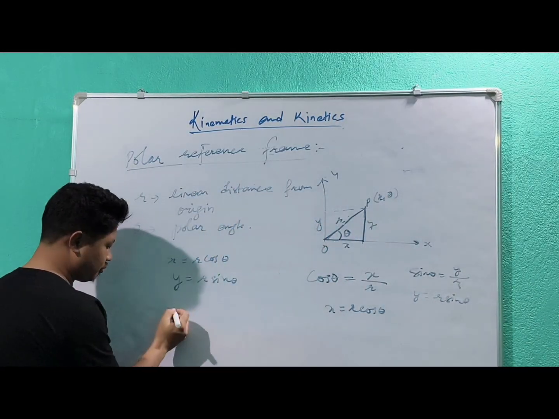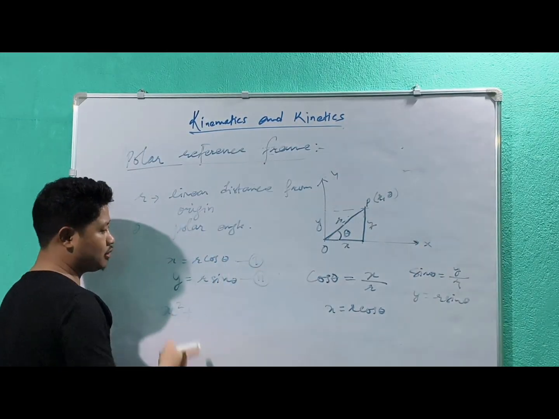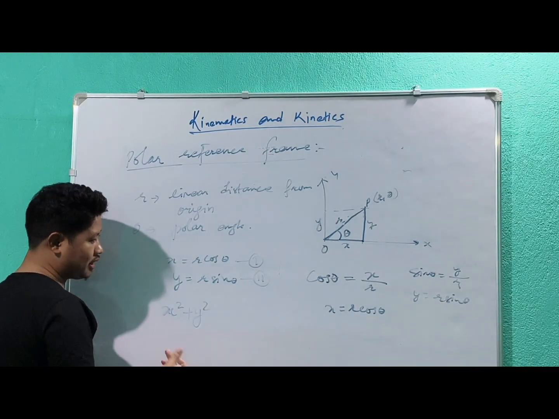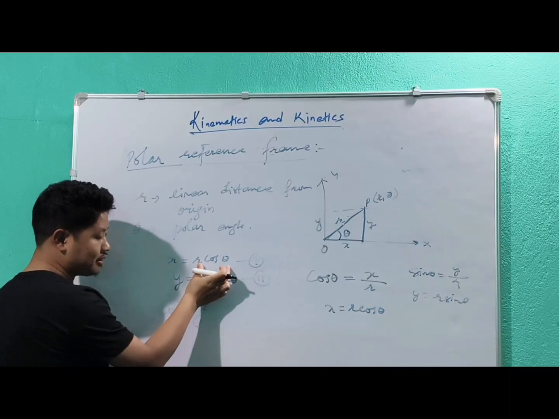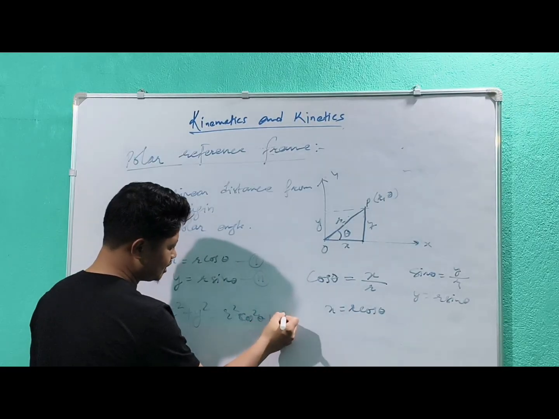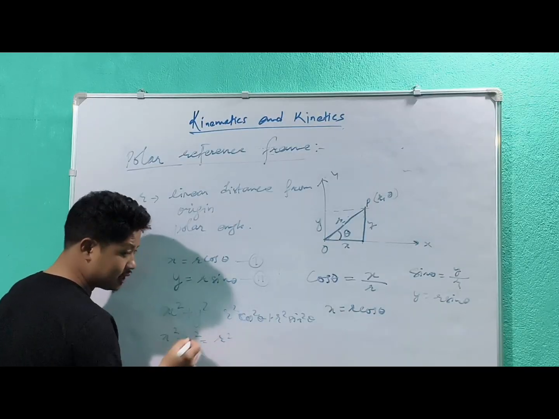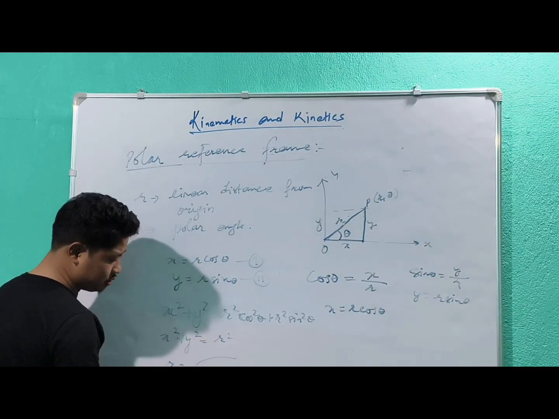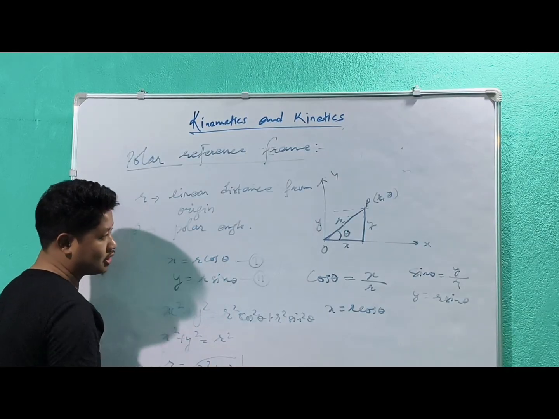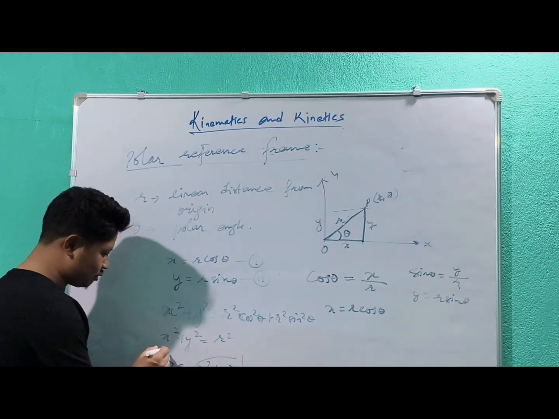Now, what if I square and add these two equations, let us say equation 1 and equation 2? While squaring and adding, we add the left hand side with the left hand side, and the right hand side with the right hand side. So it will be r square cos square theta plus r square sin square theta, which equals x square plus y square is equal to r square. So r is equal to the square root of x square plus y square. This gives the linear position of that point P from the origin.